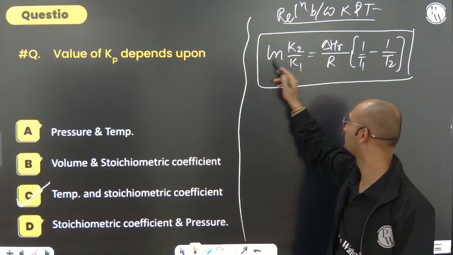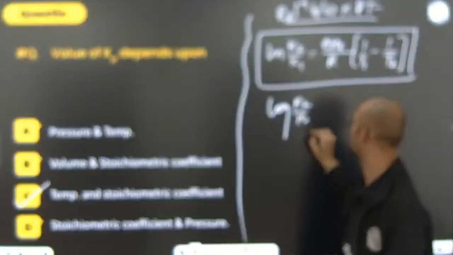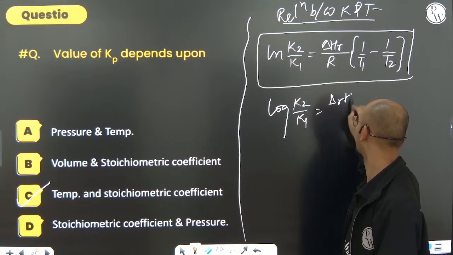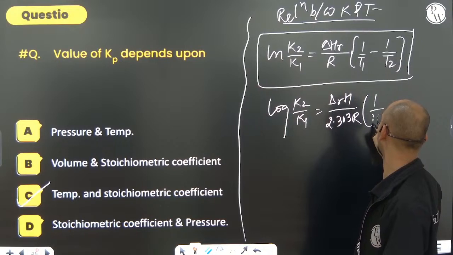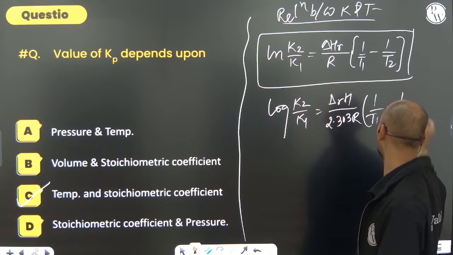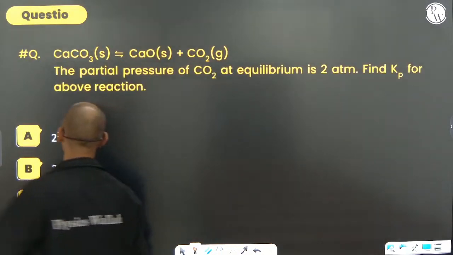Keep these things in mind, because if it becomes log, then log K2 by K1 will be equal to delta H divided by 2.303 R into 1 by T1 minus 1 by T2. I hope you already know these things. Next, go with that.